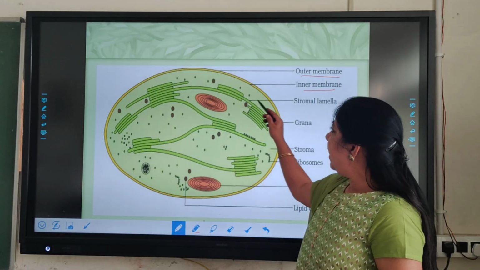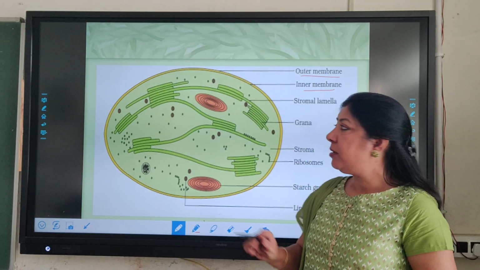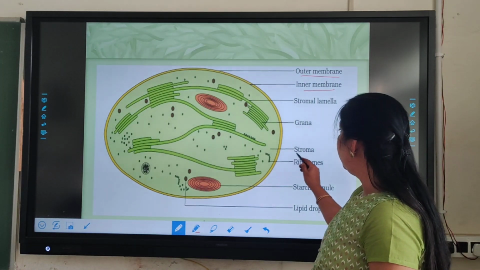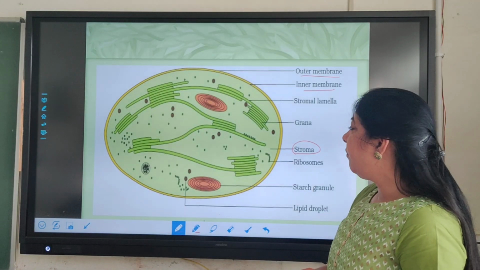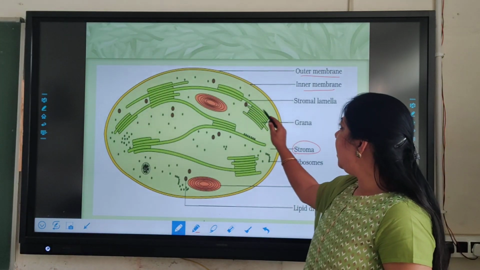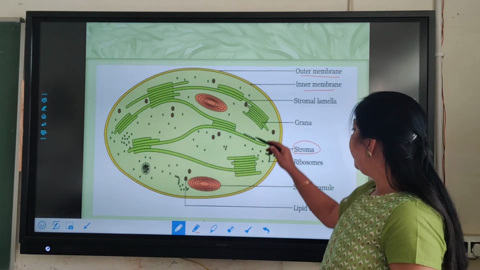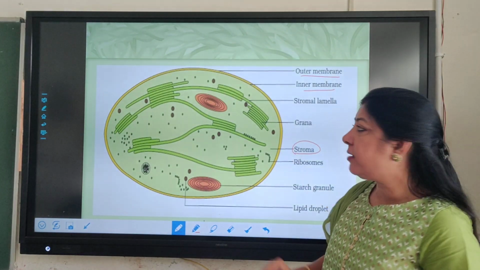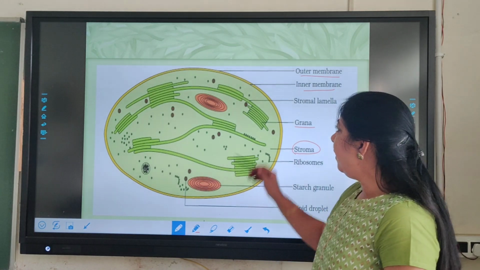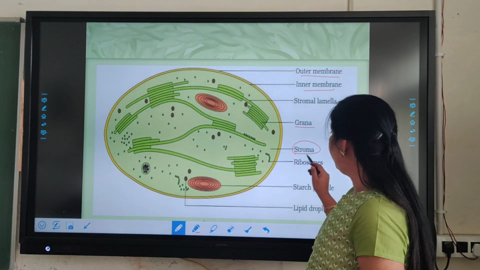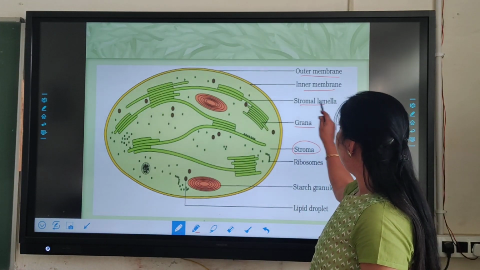Then there is the matrix, which is called the stroma. And in this stroma, you can see the thylakoids. These thylakoids are stacked in the form of grana, and different grana are held together by stroma lamellae.